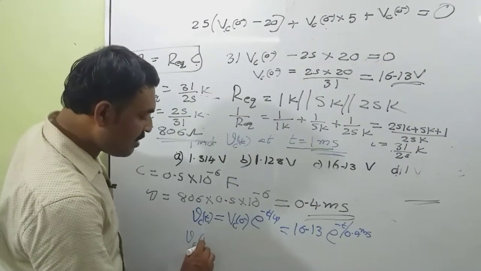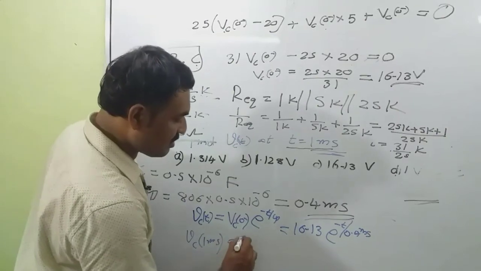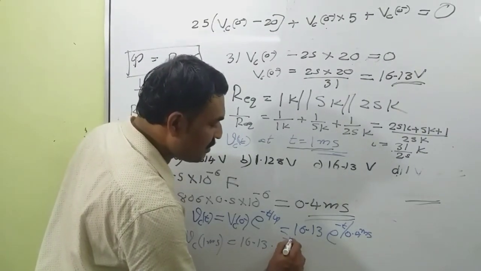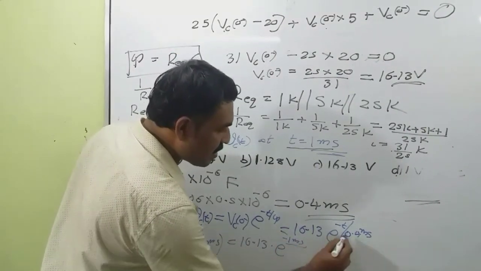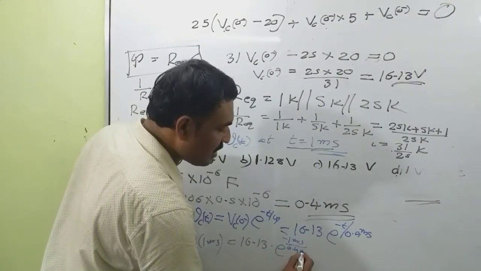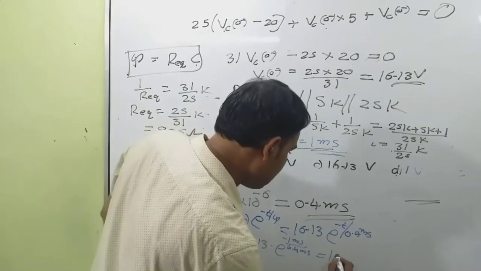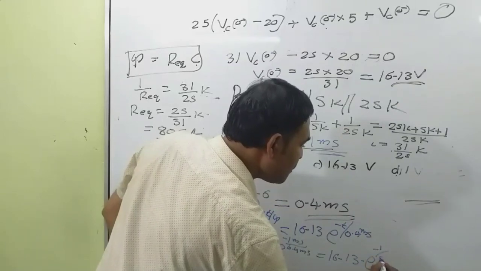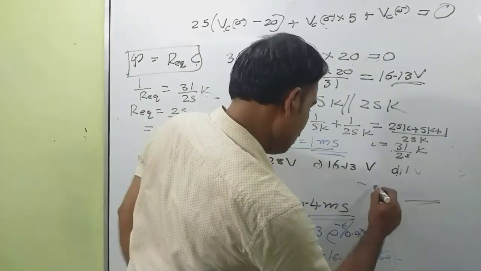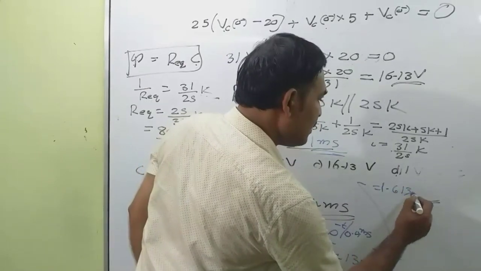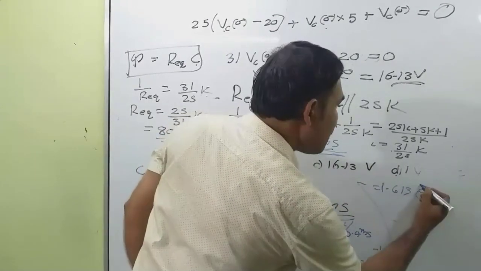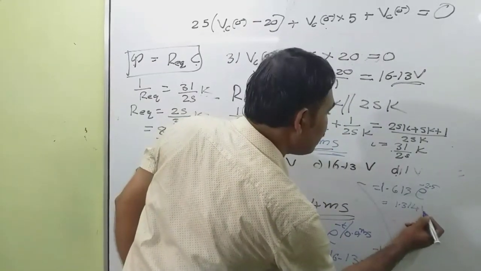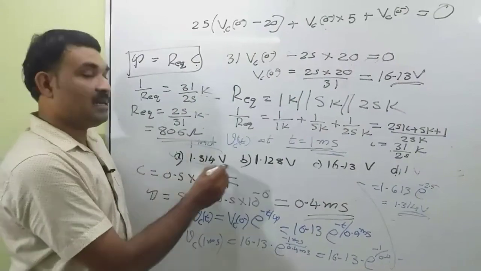VC at 1 millisecond is equal to 16.13 into e raised to minus 1 millisecond divided by 0.4 millisecond, that is 16.13 into e raised to minus 1 by 0.4, which is 16.13 into e raised to minus 2.5, that is equal to 1.314 volt. So A is the correct option.